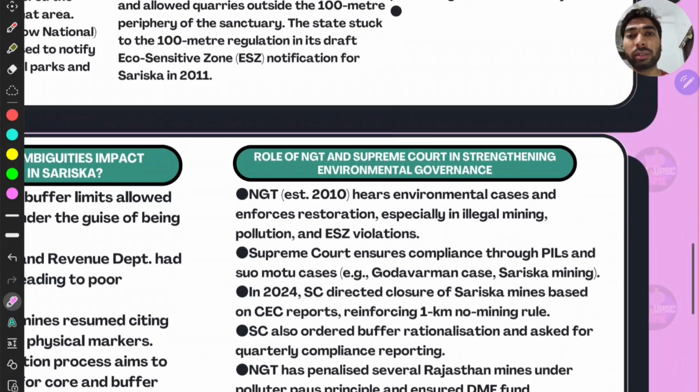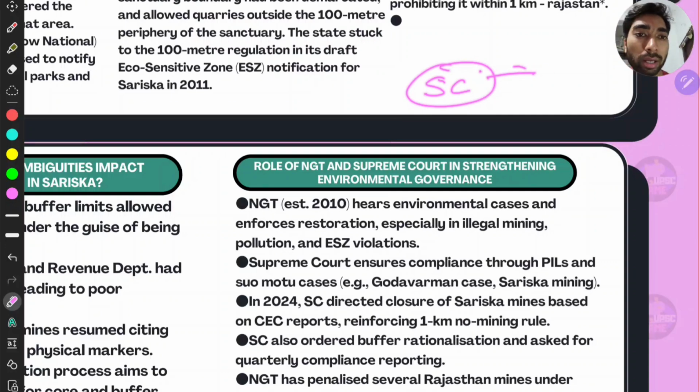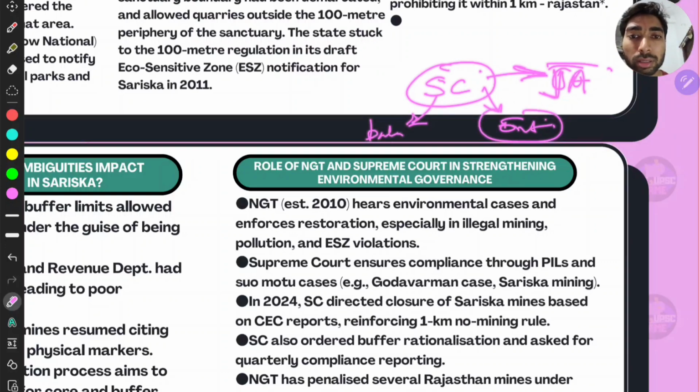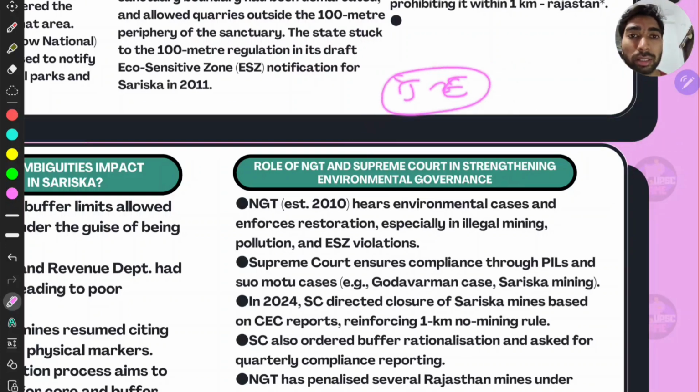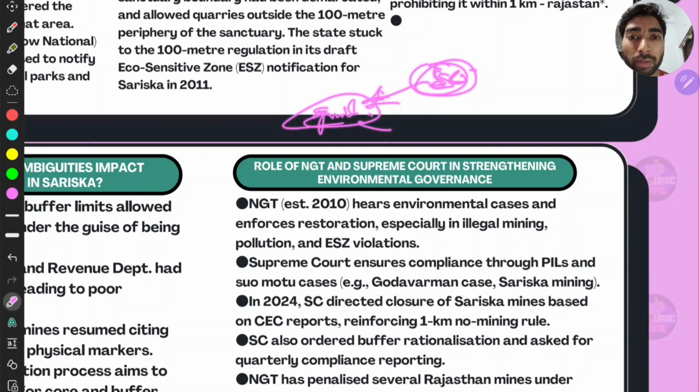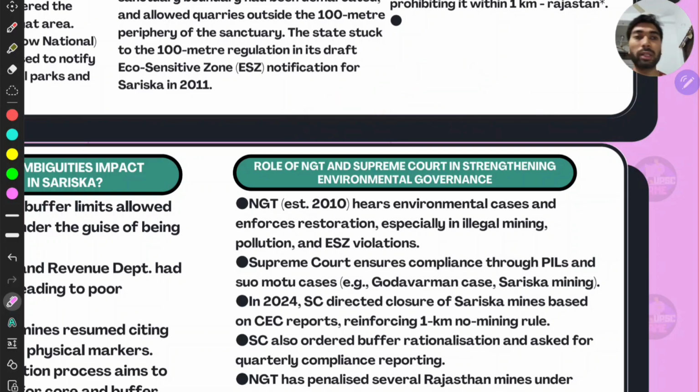And look at this. When the Supreme Court is mentioned, you can write this under judicial activism. You can write this under environment also. You can write this under balance of powers, that this is the tussle between the judiciary versus the executive, which is what separation of powers is. And you can also write the Supreme Court as the guardian of the constitution, where the constitution provides for protection of nature or forests. Just tag all this information for the Supreme Court in your brain.